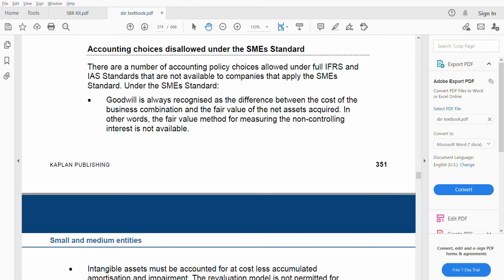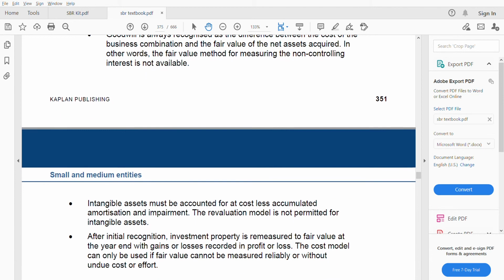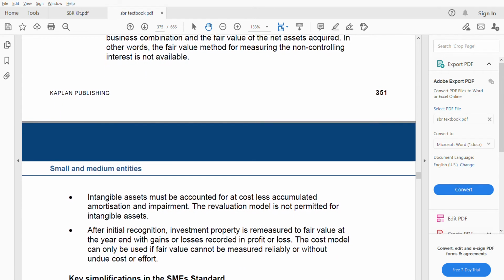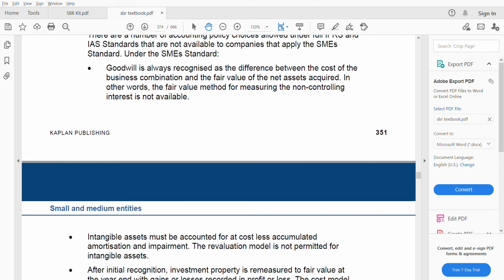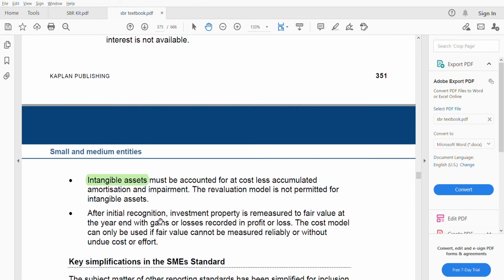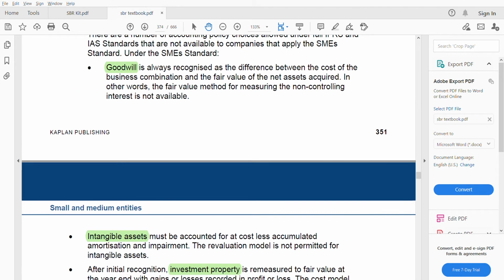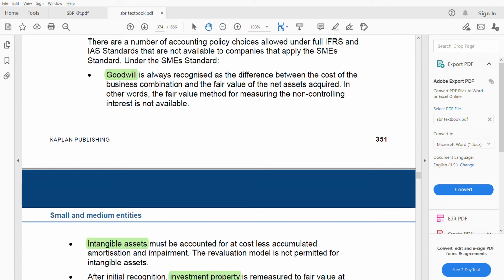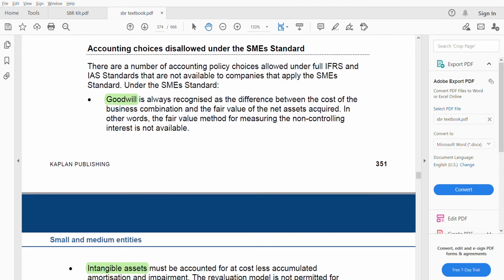So there are 3 things. One is goodwill, one is intangible asset, and one is investment property. Let me highlight it for you. Goodwill, intangible asset, and the other one is investment property. These 3 things have choices which are disallowed. What is it? Goodwill.